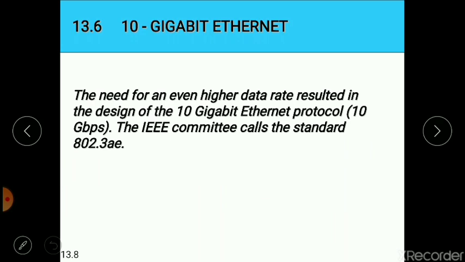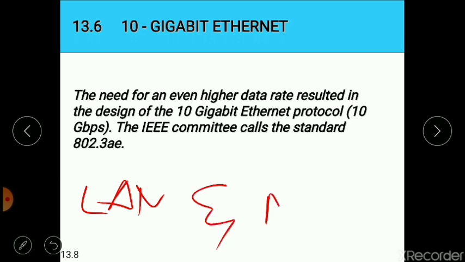Having learned about gigabit Ethernet, now another advanced version of gigabit Ethernet is the 10 gigabit Ethernet. Since there has been another look into Ethernet for use in metropolitan areas, the idea was to extend the technology, the data rate, and the coverage distance, so that Ethernet can be used as both LAN and MAN, that is metropolitan area network.